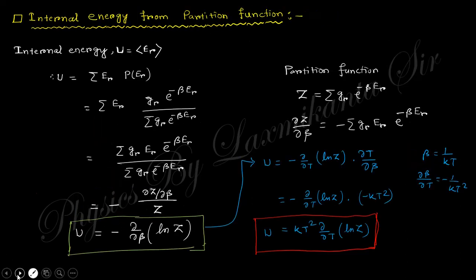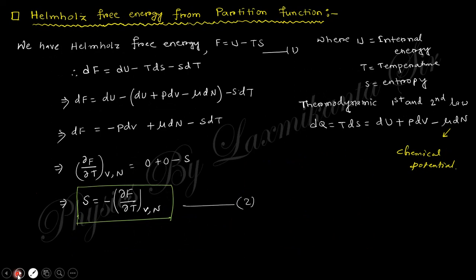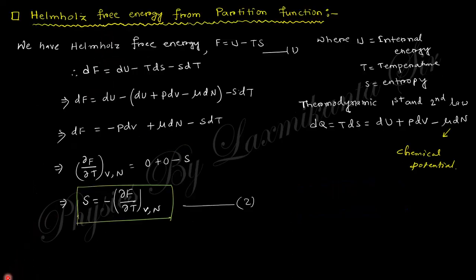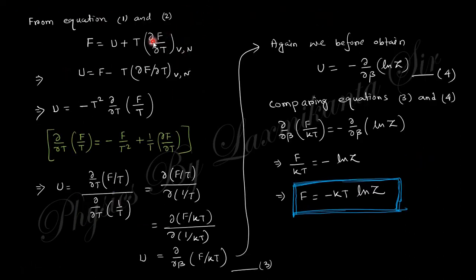So you can see that the Helmholtz free energy gives you the entropy expression. This also helps you find the expression of the Helmholtz free energy. How? You get F equals U minus TS. This TS is replaced by del F del T. So U equals F minus T into this. These two can be combined as minus T squared del T of F by T. F by T: the derivative of 1 by T is minus 1 by T squared, and the derivative of F is del F del T. So U equals this.